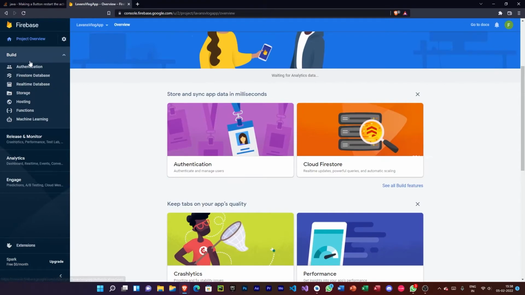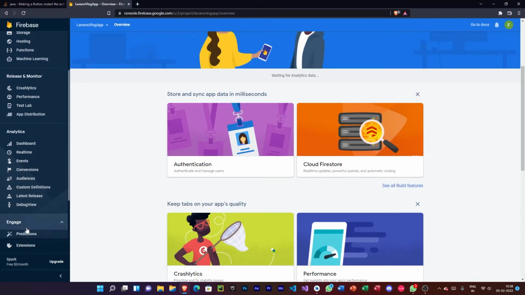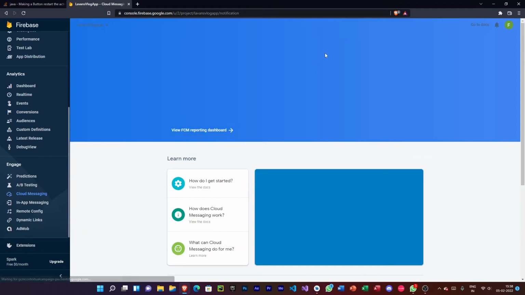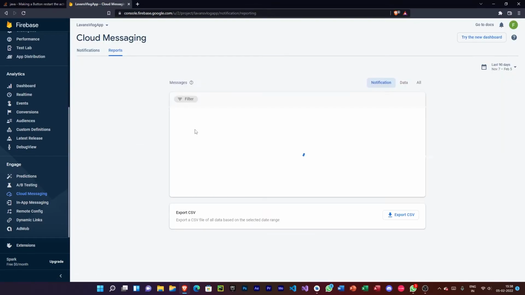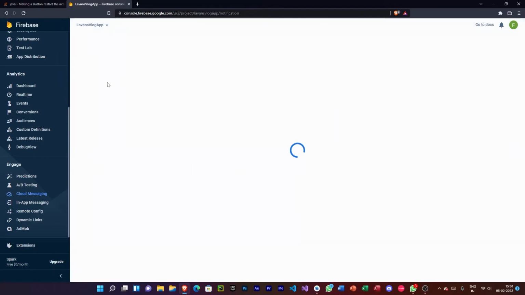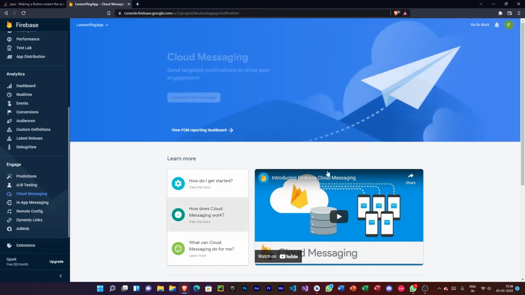So now we can go ahead and click on Firebase cloud messaging, which should be right here somewhere. Okay, yeah, cloud messaging is right here. Now view FCM reporting dashboard. So now we can see this, and we have to go to notifications.